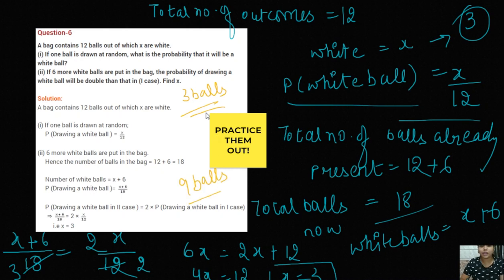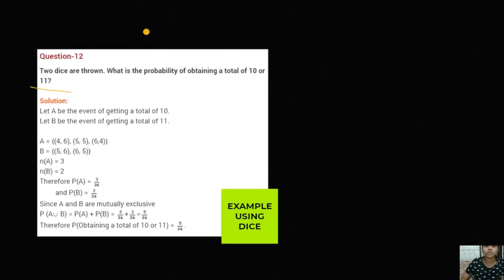Right, let's move to our last question from this probability topic, that is of dice. Now 2 dice are thrown. Okay, first of all what you will do is find the number of outcomes.